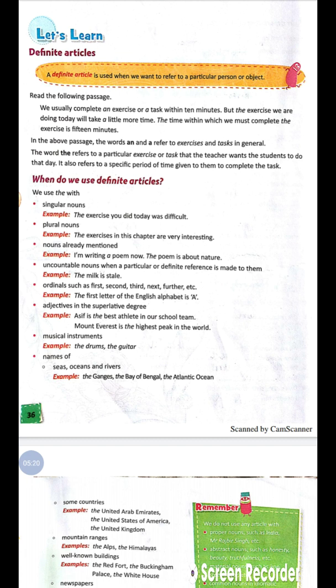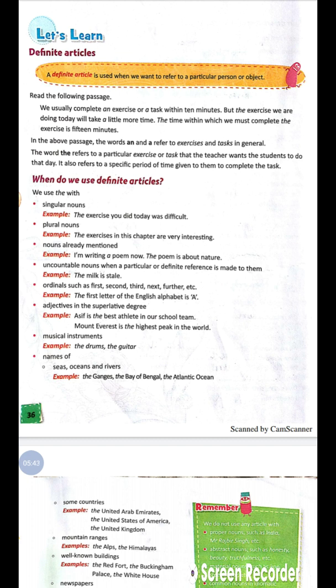The poem is about nature. We are talking about the poem. In the first part of the sentence we have used a poem, and in the second part we have used the. Uncountable nouns when a particular or definite reference is made to them: the milk is stale.